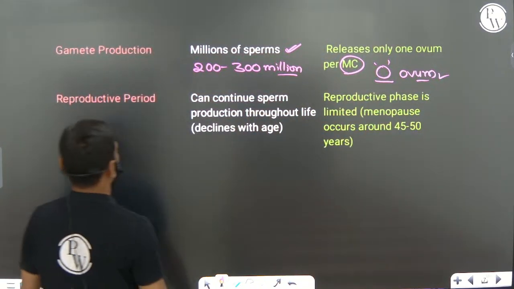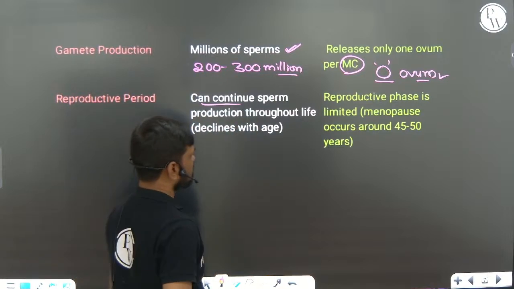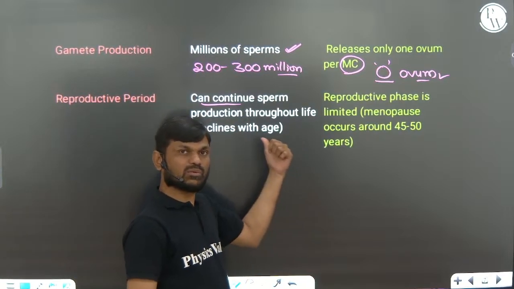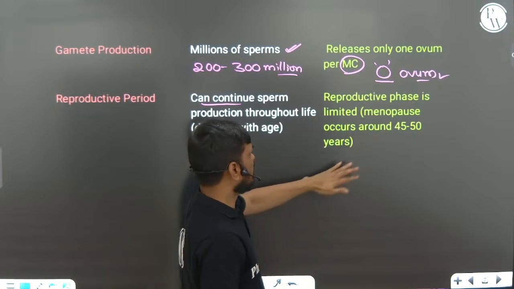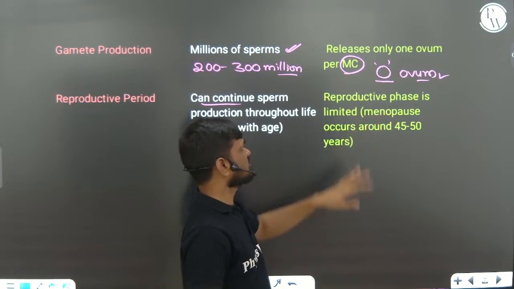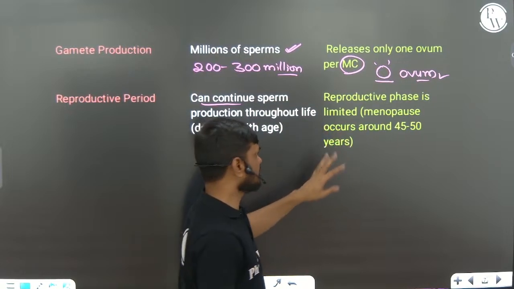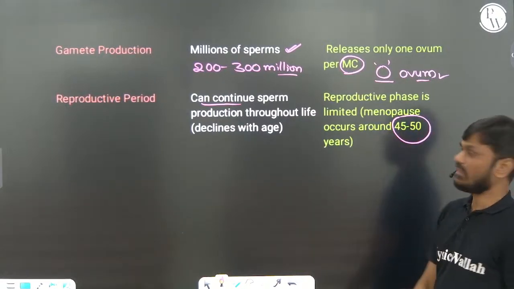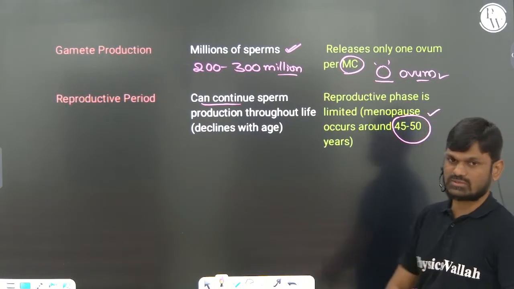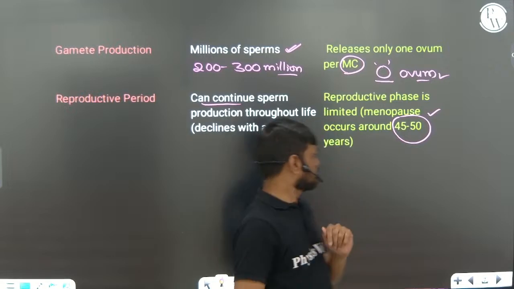Oogenesis is a limited reproductive phase. It will be arrested at the age of 45 to 50 years, and that condition we call menopause. Menopause. Okay.